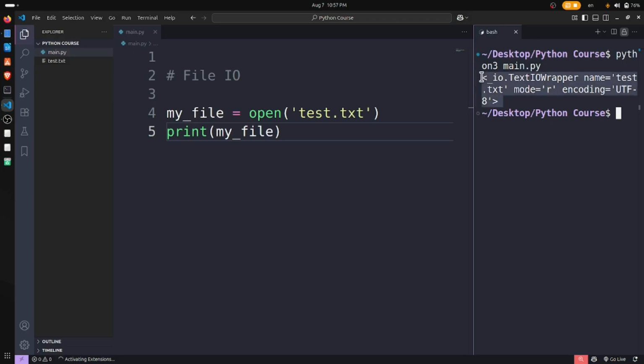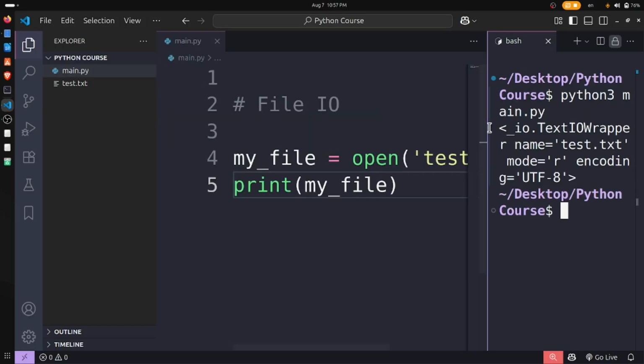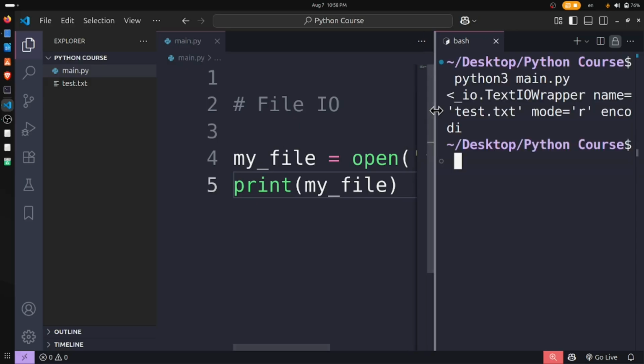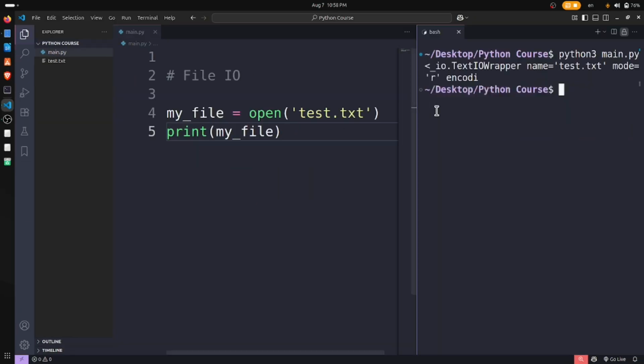It shows something which is really great. Let's see what is here. It says IO text wrapper, name test.txt, and something else. It means something is there in this txt file.